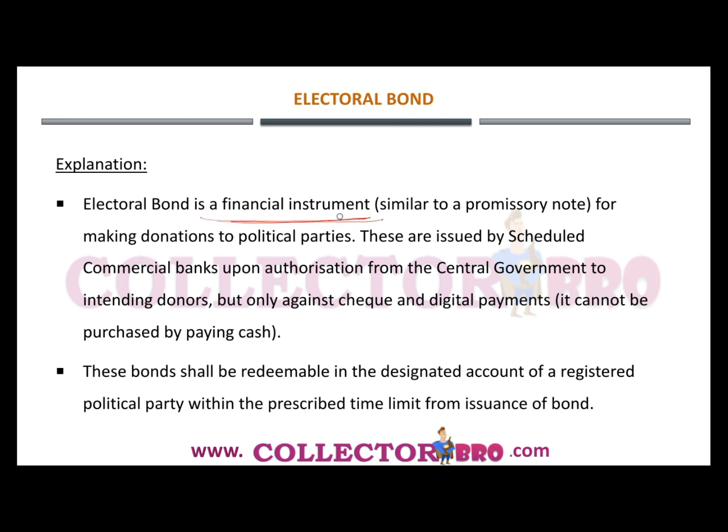We have already discussed this, and it is similar to a promissory note, for making donations to the political parties. These are being issued by the scheduled commercial bank upon authorization from the central government to intending donors, but only against a cheque or digital payment, and it cannot be purchased by paying cash. That is, only a digital transaction can be carried out in order to purchase the electoral bonds.